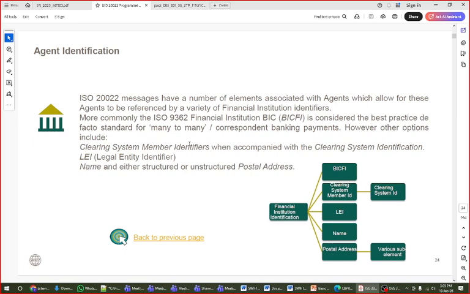So what is the format of 52? If you remember, 52 is Ordering Institution. Ordering institution 52, how many flavors does it contain, if you try to recollect?